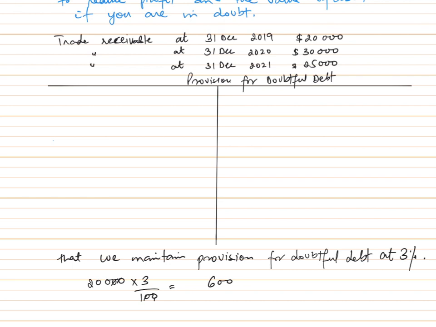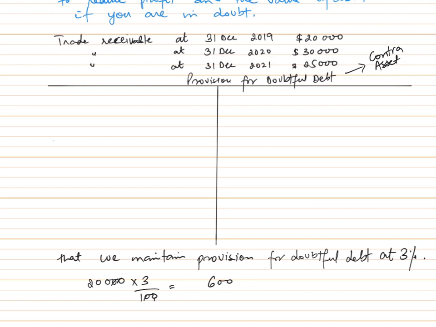Provision for doubtful debt account. Before we jump on to the provision for doubtful debt account, you should understand that provision for doubtful debt is a contra asset account, meaning that it contradicts the value of your assets. How does it contradict the value of your asset? It basically reduces the value of your assets. It reduces the value of our trade receivable, hence it is actually contradicting trade receivable. That is why this is called a contra asset account.